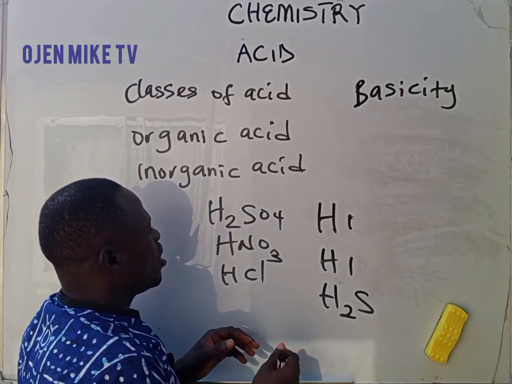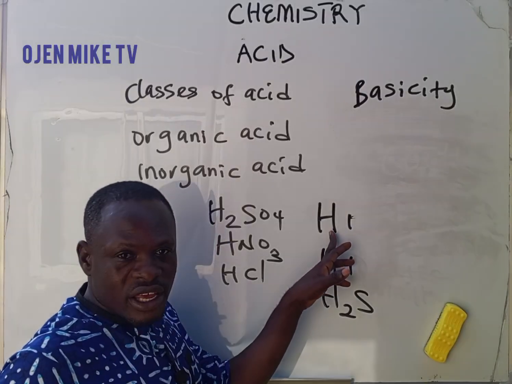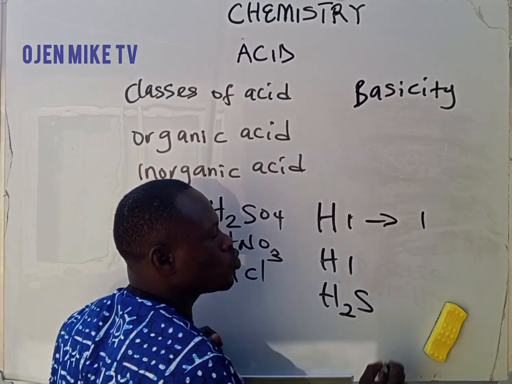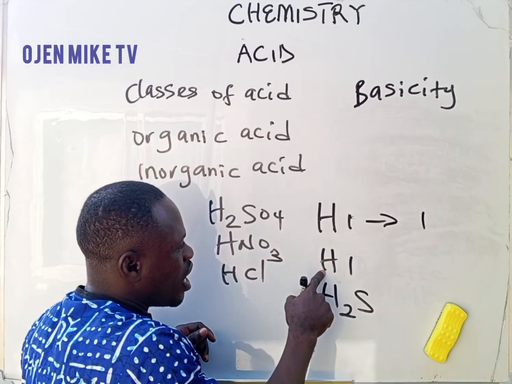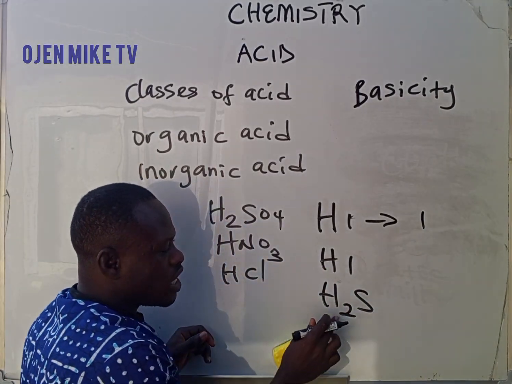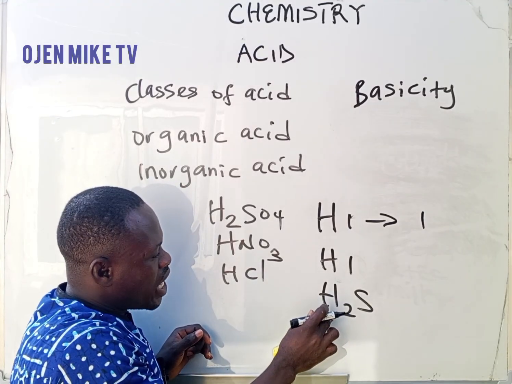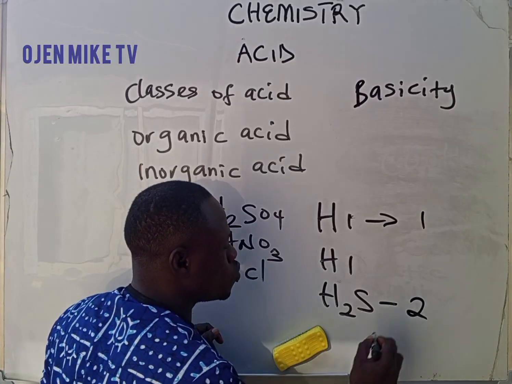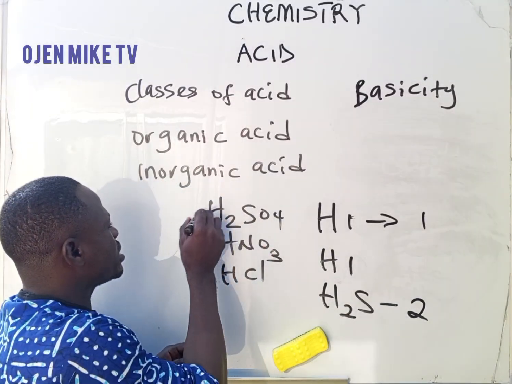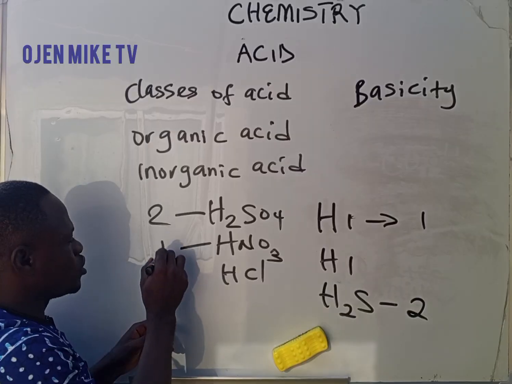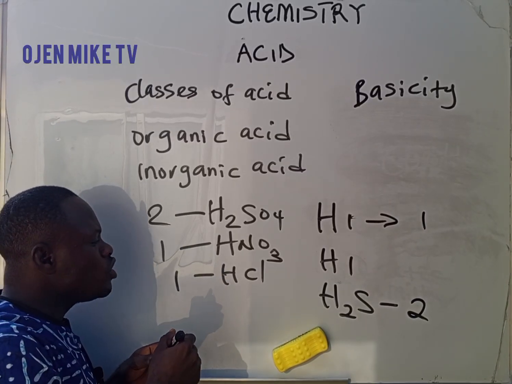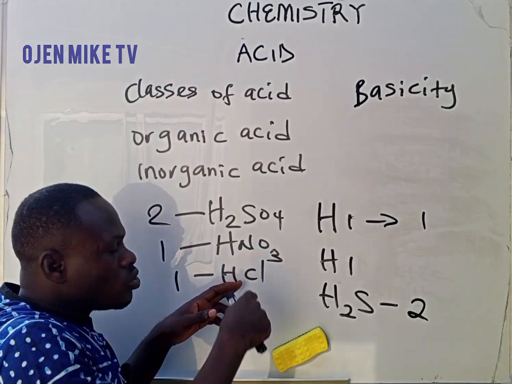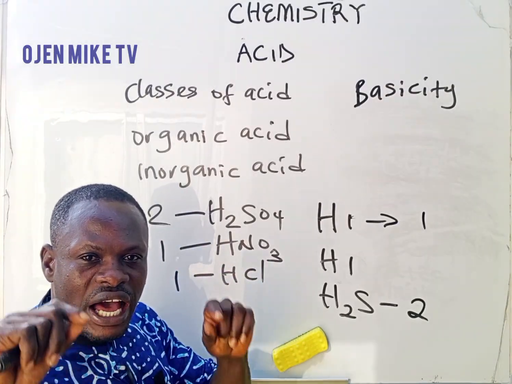Now, for instance, how many hydrogen ions are here? Of course, here is only one. So the basicity of this acid is 1. Do you understand? How about this one? How many hydrogen ions are here? We have 2. So the basicity of this compound is 2. How about this one? The basicity is 2. This one, the basicity is 1. This one, the basicity is 1. So the number of replaceable hydrogen ions in that molecule is what we call the basicity of an acid.